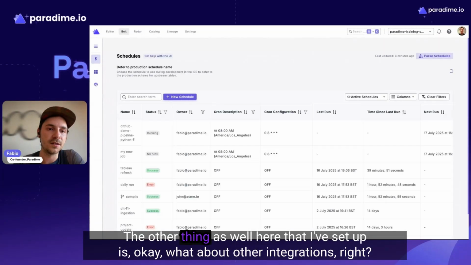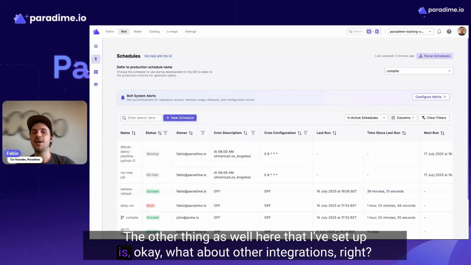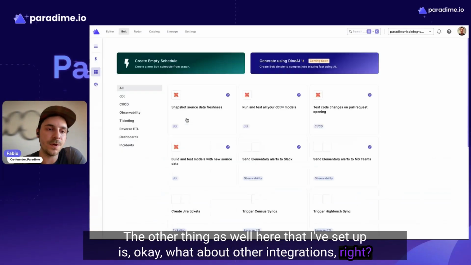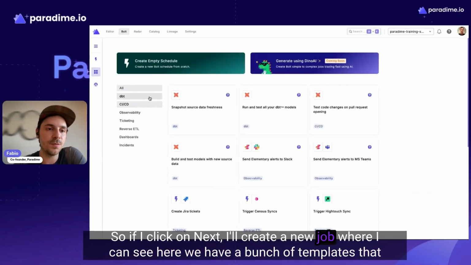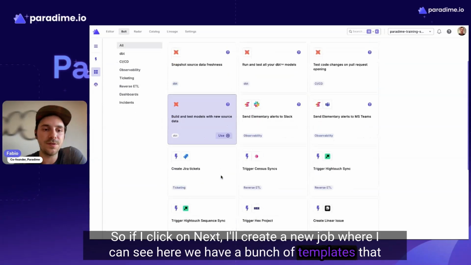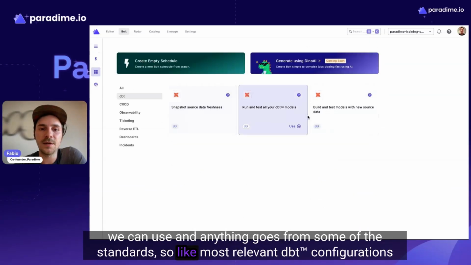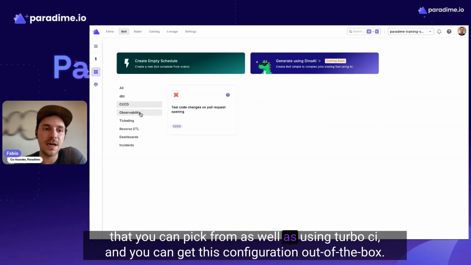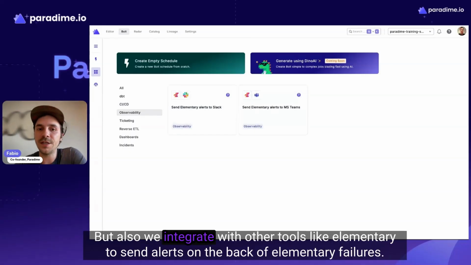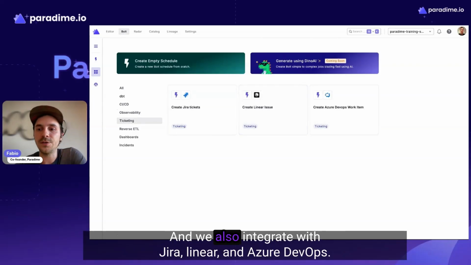The other thing I've set up here is, what about other integrations? If I click on next on create a new job, we have a bunch of templates that we can use, and anything goes, from some of the standards, like the most relevant dbt configurations that you can pick from, as well as using Turbo CI, and you can get this configuration out of the box. But we also integrate with other tools like Elementary to send alerts on the back of Elementary failures. And we also integrate with Jira, Linear, and Azure DevOps.